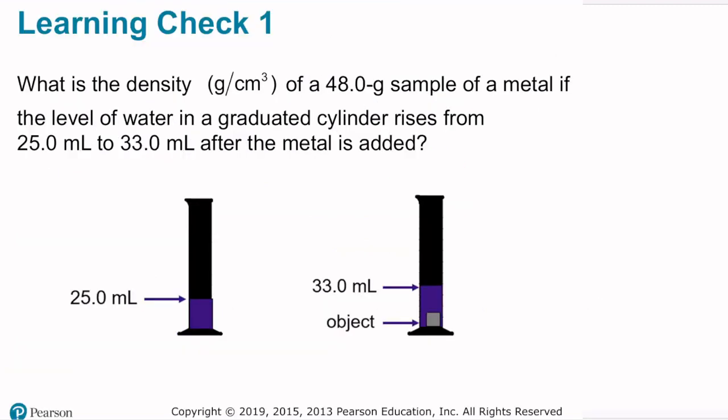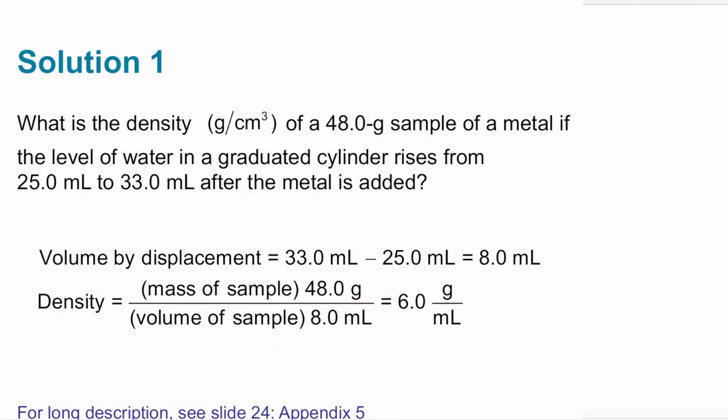What is the density of a 48.0 gram sample of a metal if the level of water in a graduated cylinder is displaced from 25.0 milliliters to 33 milliliters after the metal is added? So we see that the volume can be measured by displacement as 33.0 minus 25.0, giving us a volume of 8.0 milliliters for the metal.